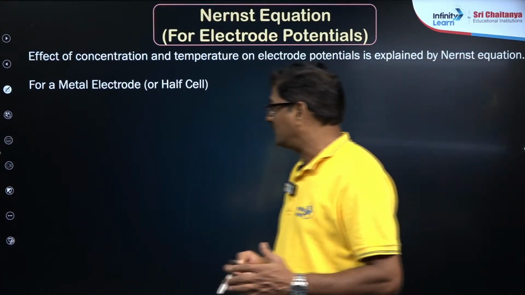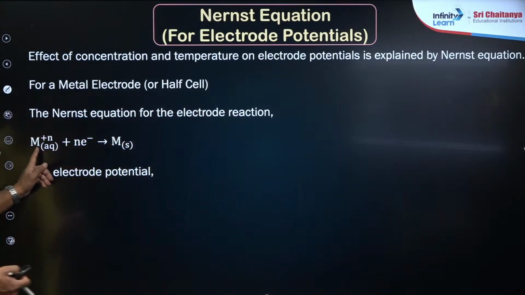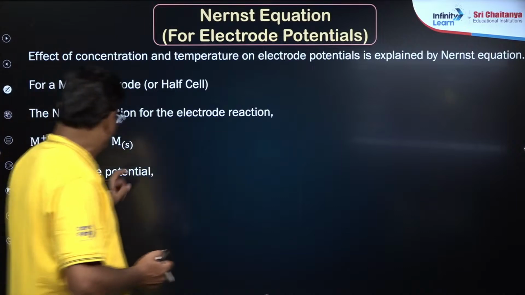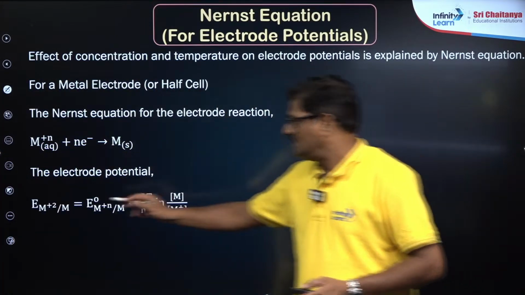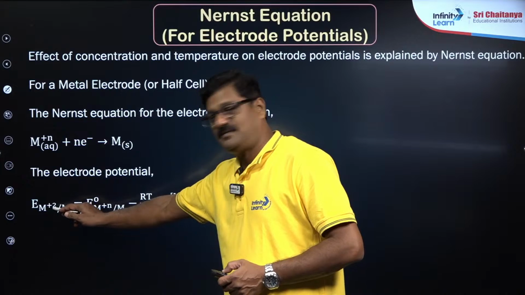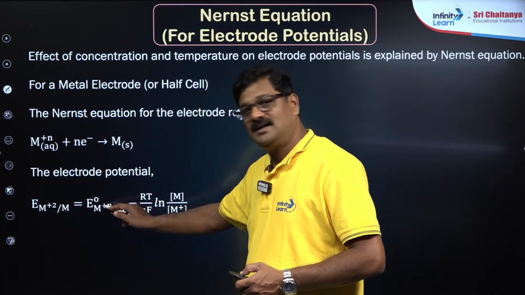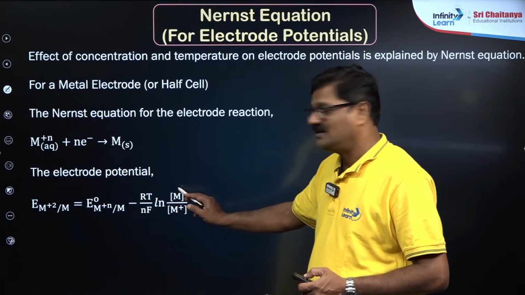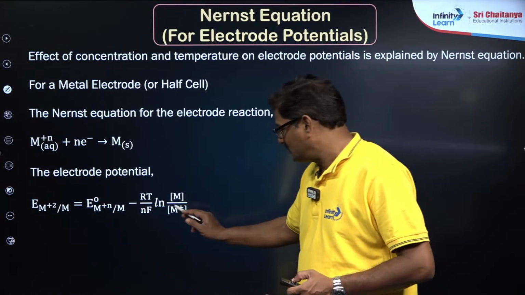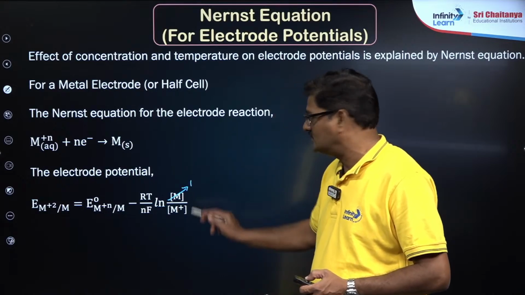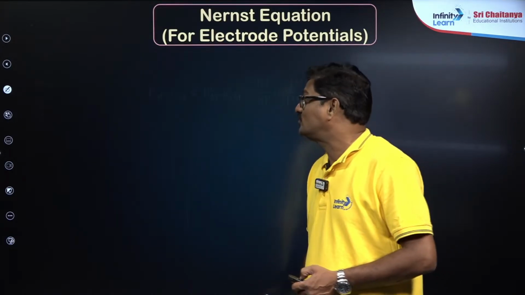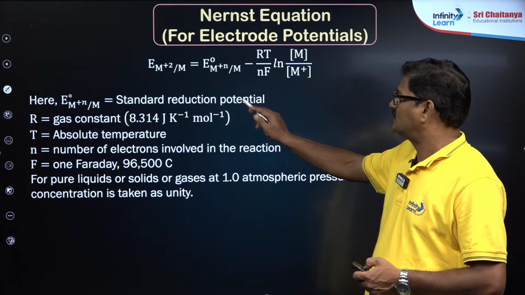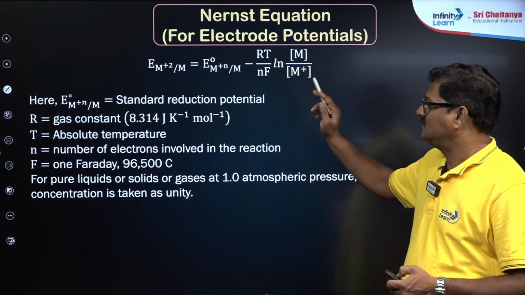So, the Nernst equation for a metal is given as: M^n+ takes n electrons and gives rise to M. The electrode potential, EMF at that concentration, is equal to standard EMF minus RT upon nF ln of M over M^n+ concentration. The metal concentration is going to be 1 because it is a solid. So, E naught is the standard reduction potential, R is the gas constant, and T is the temperature.